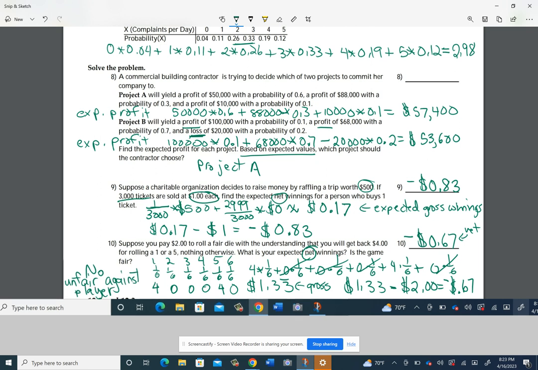All right, so we did these styles of problems. I tried to put one of each kind. Hope that helps.